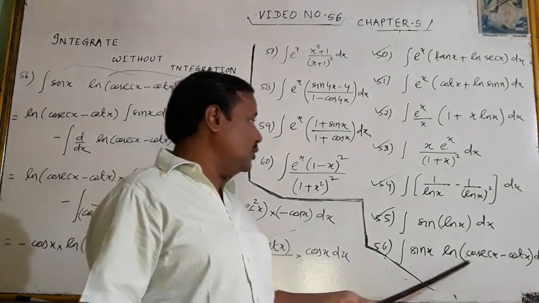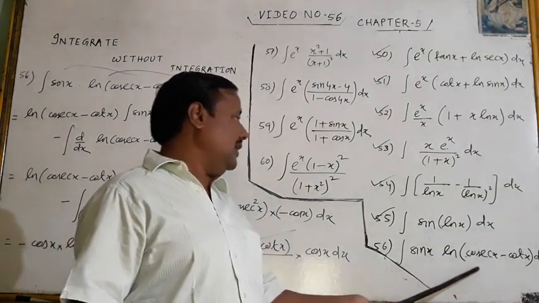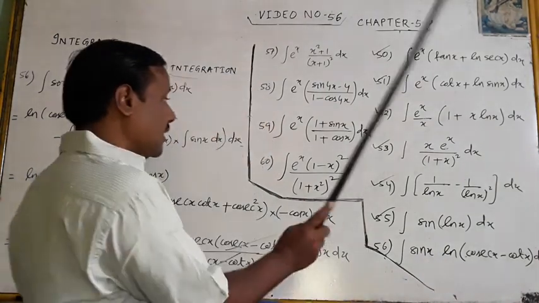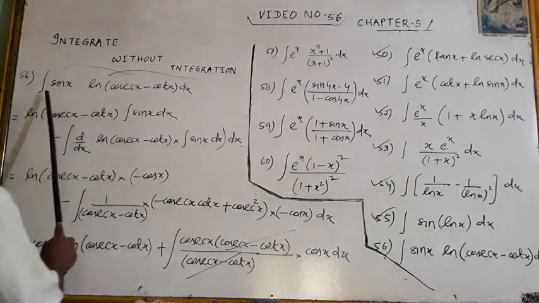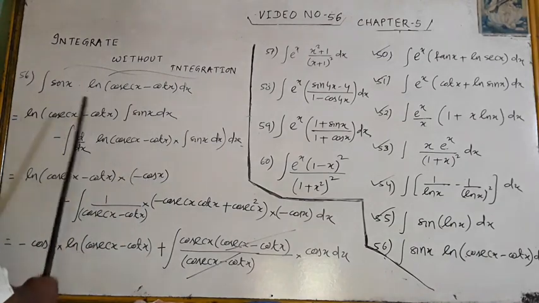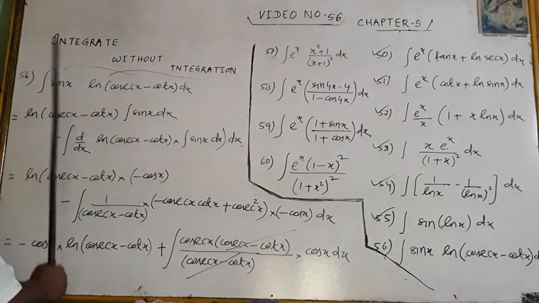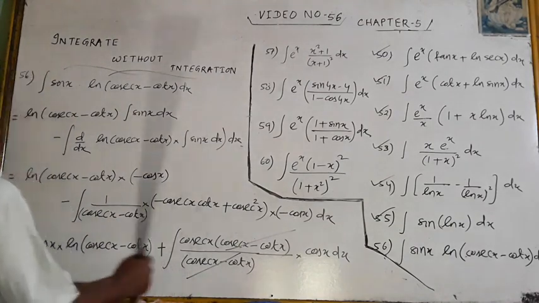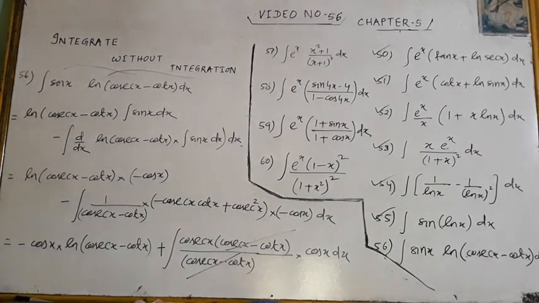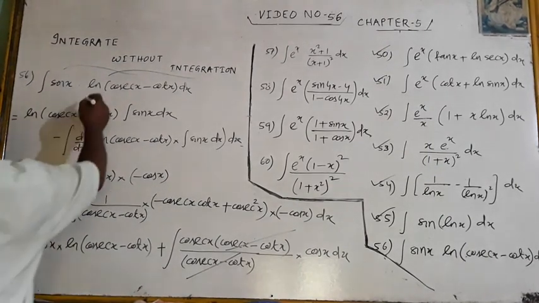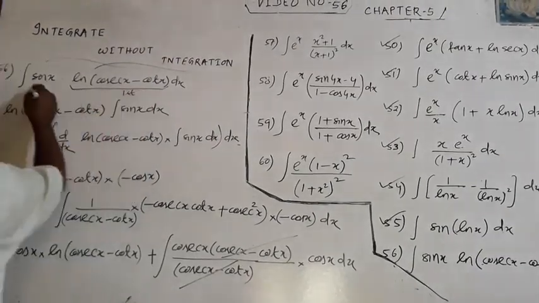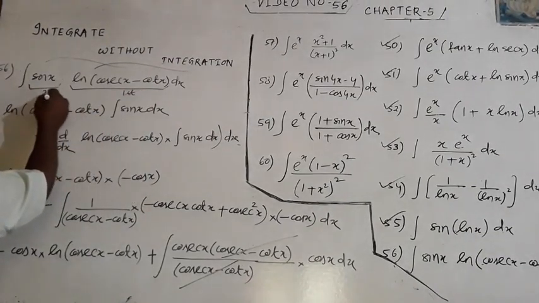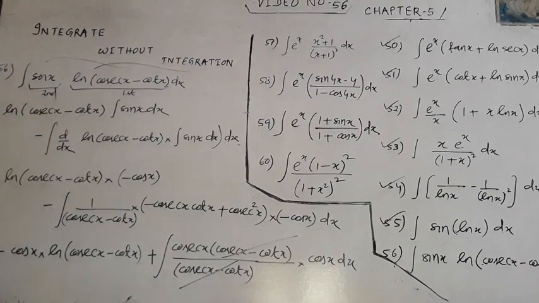sin x into ln cosec x minus cot x. It is not in the form. Look at here. Then in this case, what will you do? You have to think. Which one is the first function? Which one should be your second function? In this case, what you have to do? Take this part as your first function and this part as your second function. Then what will there be? First, this is first.